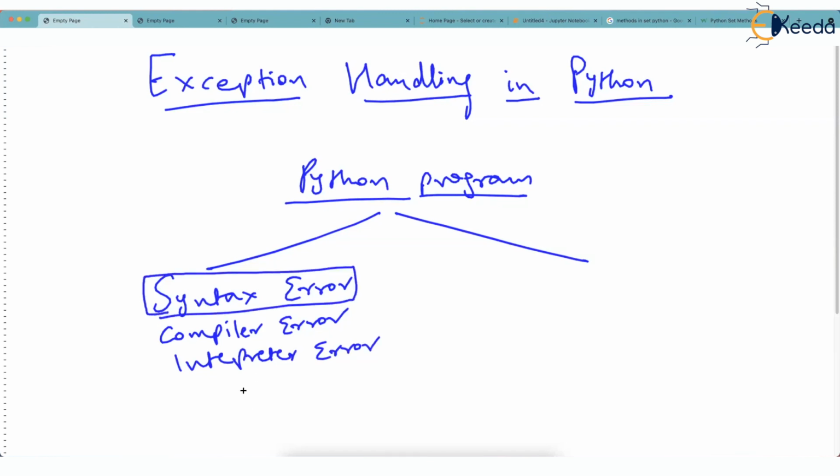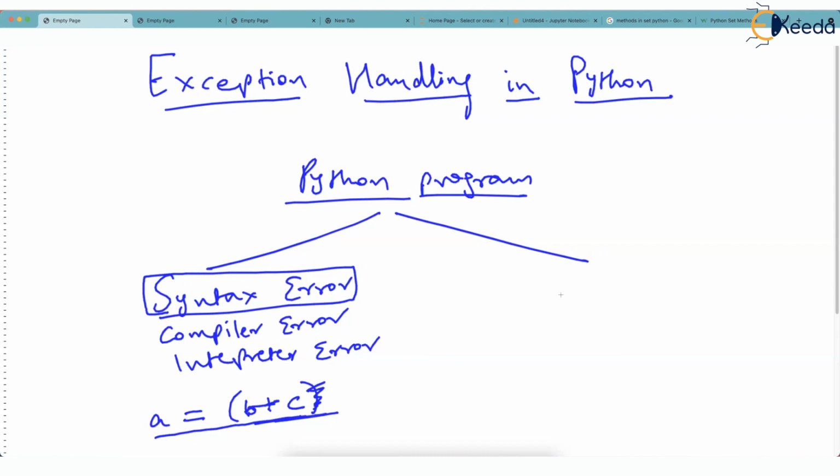Like what kind of errors? Maybe you have written a formula like this: A is equal to B plus C, but you forgot to give the close bracket over here. Now check, this statement is grammatically incorrect, isn't it? Because if you have an open bracket, you should give a close bracket, but you missed this. Python will not excuse this and will not run your program from this line. It will give an error here saying that this is a grammatical mistake.